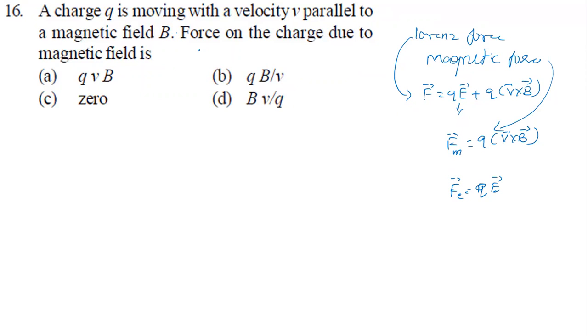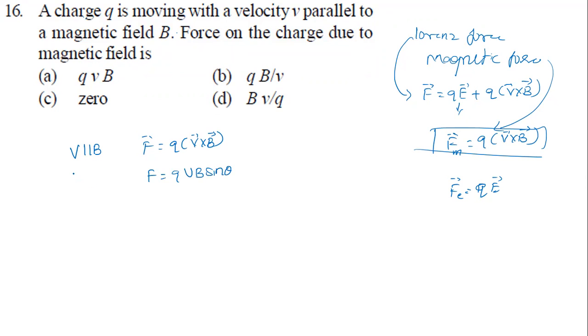Now look at the question. A charge Q moving with a velocity V parallel to magnetic field. So I can write V parallel to B. Force on a charge due to magnetic field, we need to find out. So look at the magnetic force formula: F equal to Q times of V cross B, so F equal to QVB sine theta.